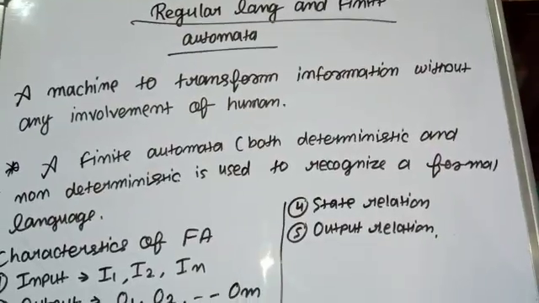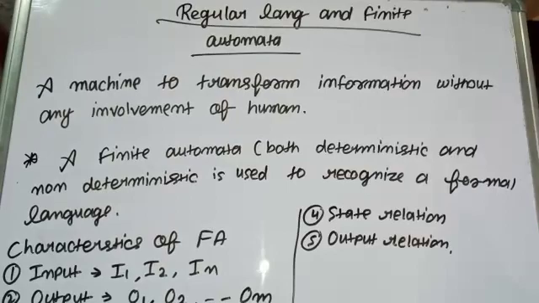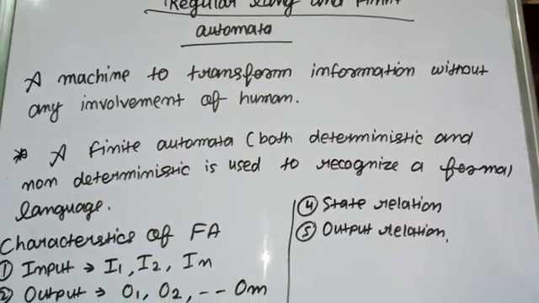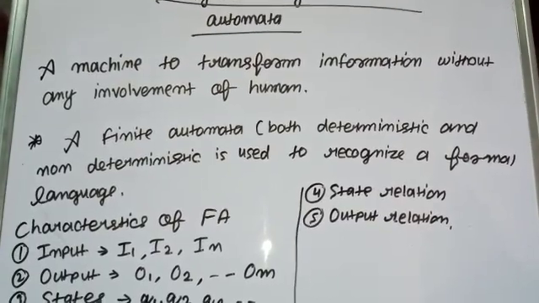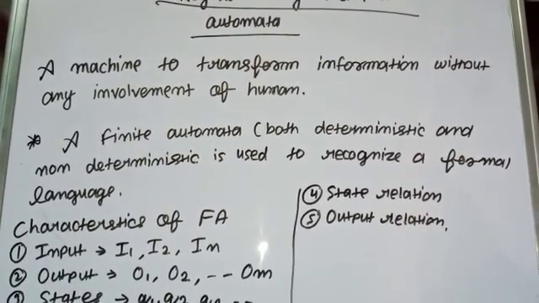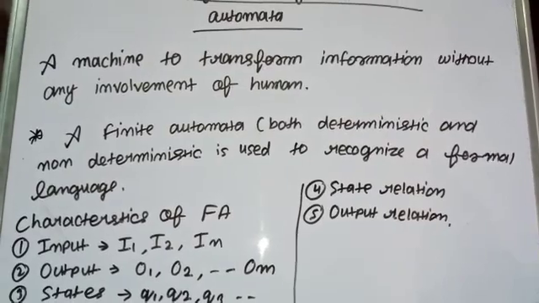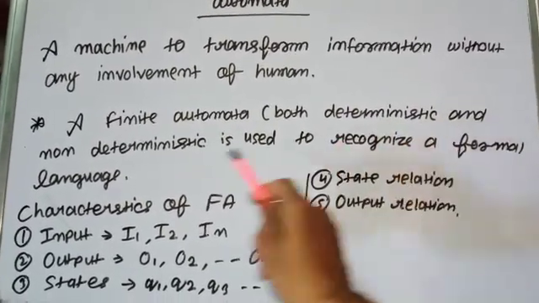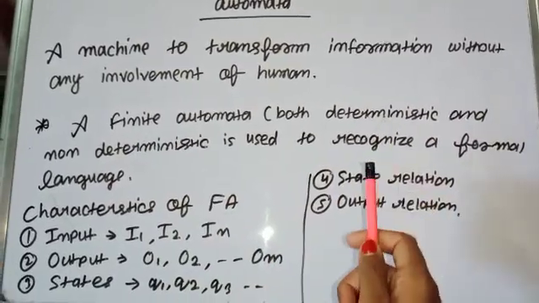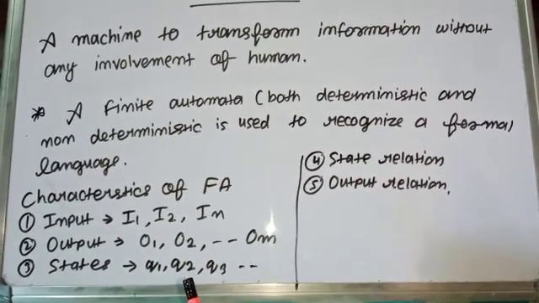So automation is basically transformation of information without direct involvement of a human, and it is of two types: finite automata and non-finite automata. Finite automata is further classified into deterministic and non-deterministic. It is used to recognize a formal language.